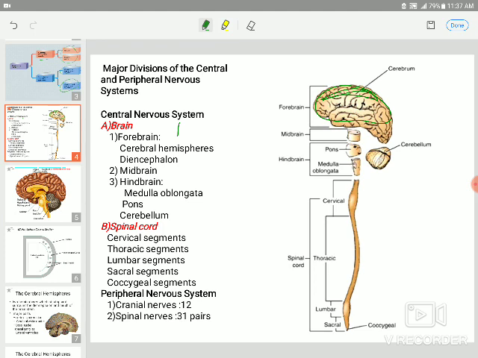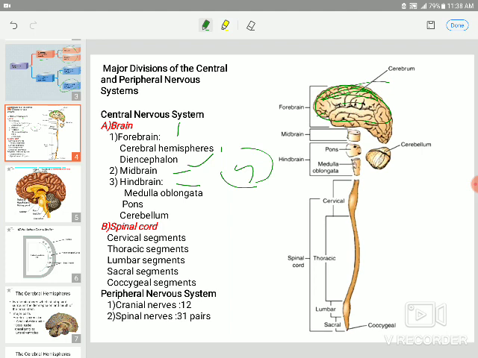So, cerebral hemisphere, this is a hemisphere, right and left hemisphere. This is a diencephalon, as I mentioned. Then midbrain, hindbrain. In the hindbrain, you have pons, medulla oblongata, and also cerebellum. It's also a part of the hindbrain.